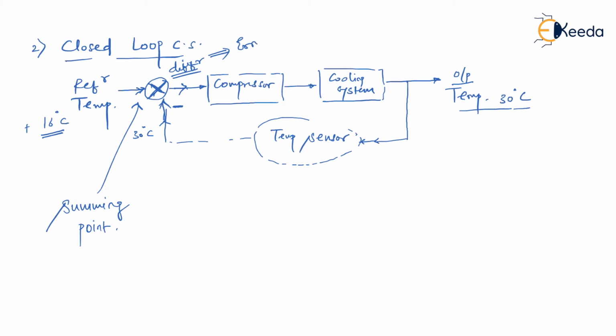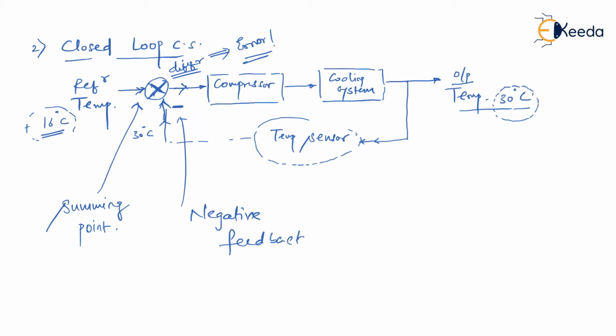This difference is referred to as error. Why am I saying this is error? Because the temperature that I want is 16 degrees Celsius, but in reality the temperature is 30 degrees Celsius. So there is some difference between them, and since I wanted to take a difference, I'm putting a negative sign here. This negative sign indicates it is a negative feedback. So this is called negative feedback.